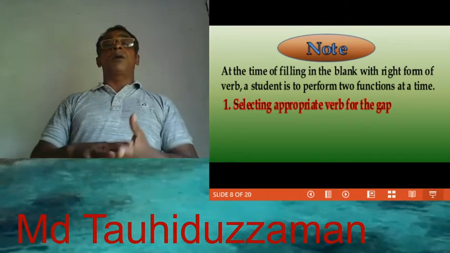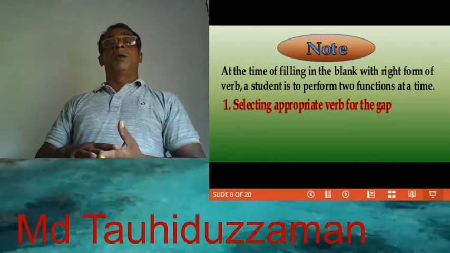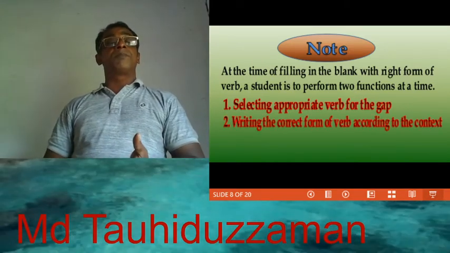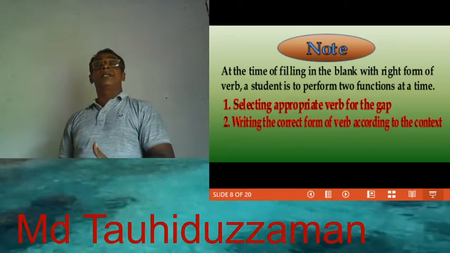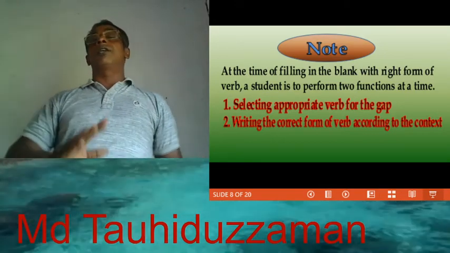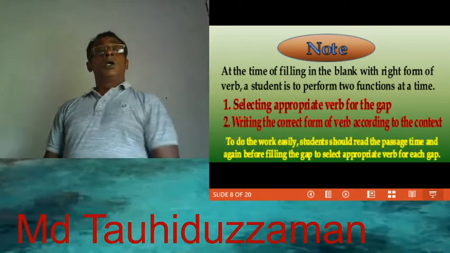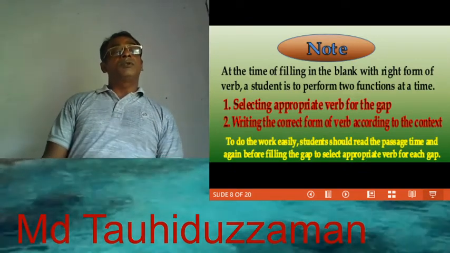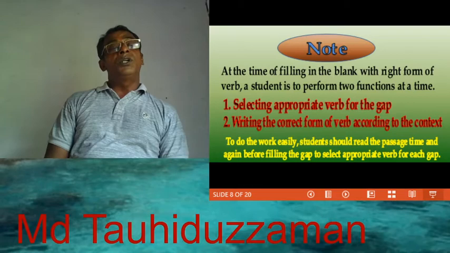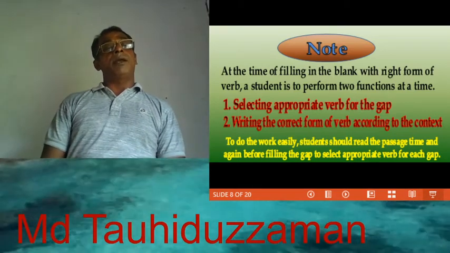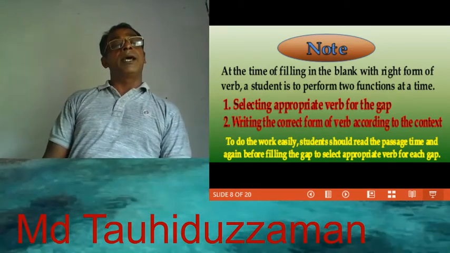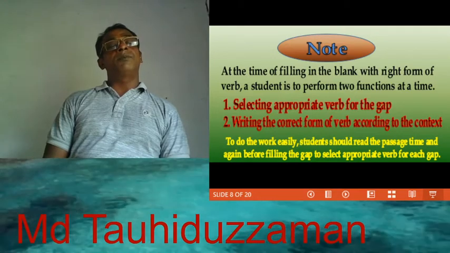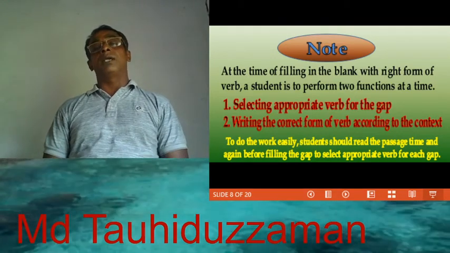Selecting appropriate verb for the gap, then writing the correct form of verb according to the context. Dear students, to do the work easily, students should read the passage time and again before filling the gap to select appropriate verb for each gap.